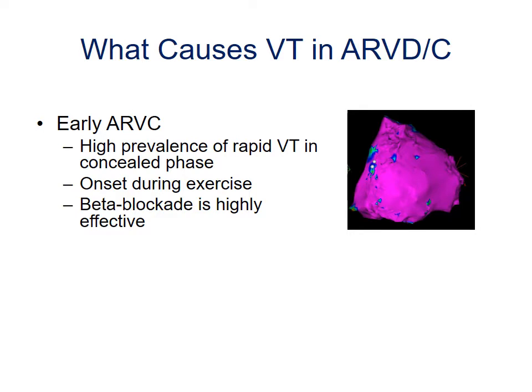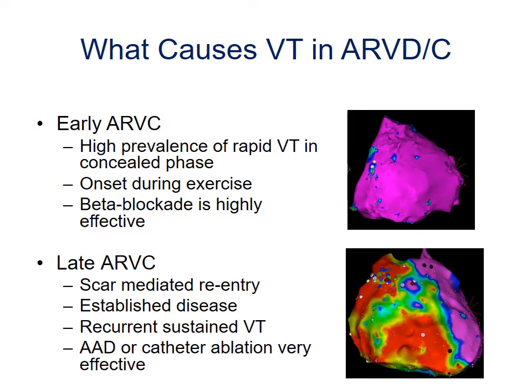Early ARVC has a high prevalence of rapid ventricular arrhythmias, usually ventricular fibrillation. It's called the concealed phase, where there are not many structural changes in the right ventricle. The onset often happens during exercise, and beta blockers appear to be highly effective. However, later phases of right ventricular cardiomyopathy are mostly scar-mediated reentry. It's an established disease at that point. Not much change happens over a period of time. Recurrent sustained ventricular tachycardia is the rule. At that stage, antiarrhythmic drugs, catheter ablation, or sympathectomy are usually very effective.